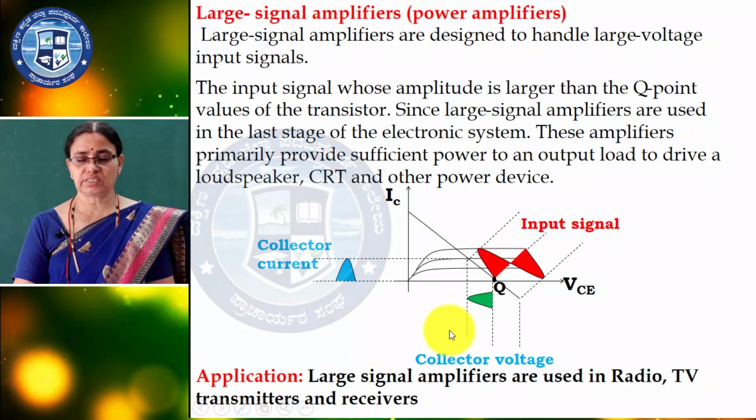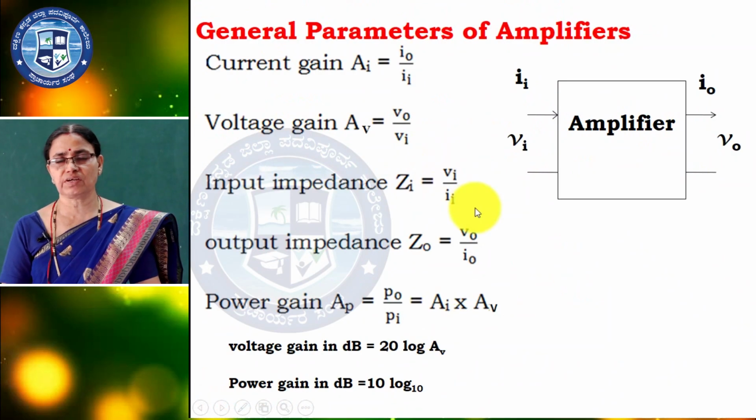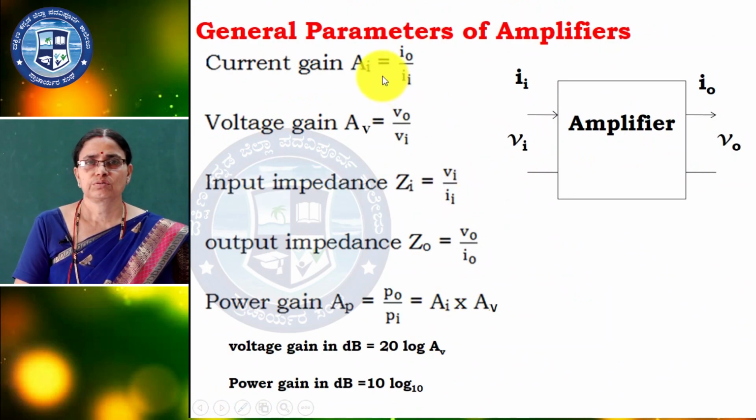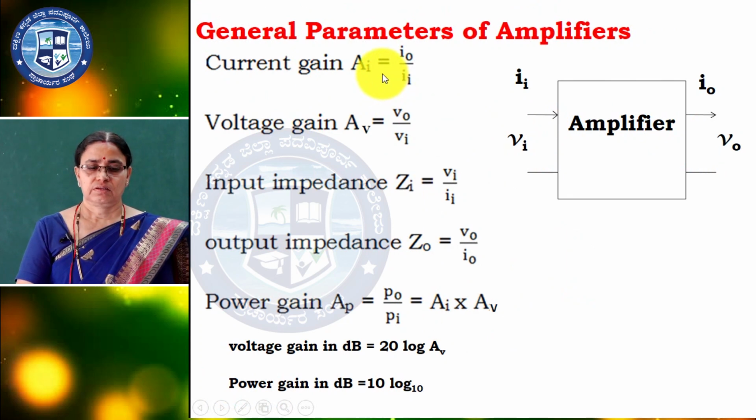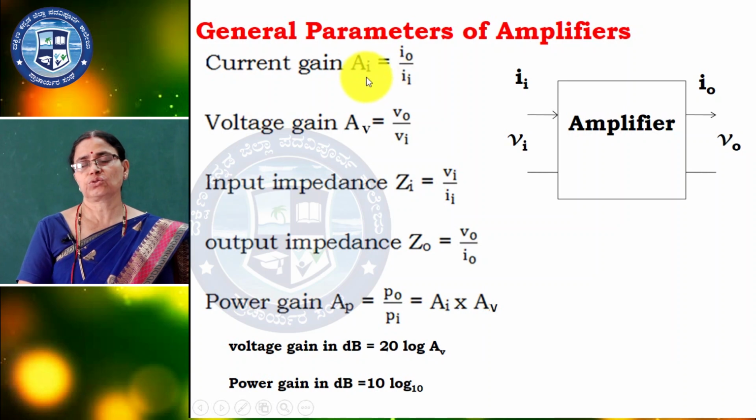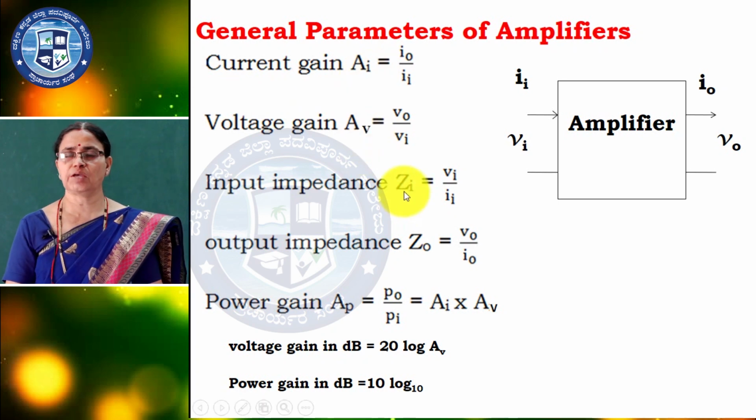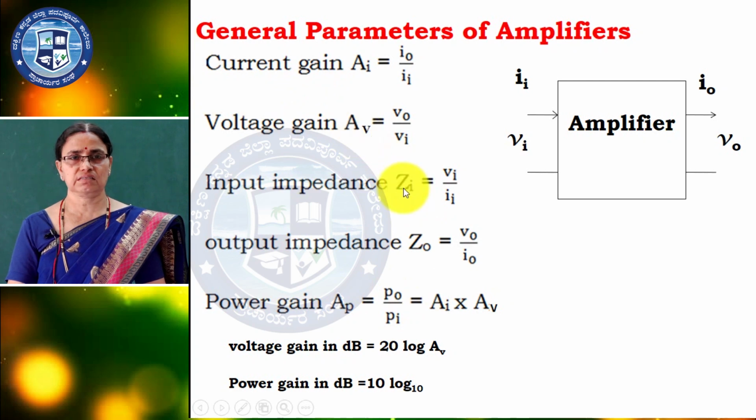And general parameters. Before analysis of this amplifier or the circuits, we should know the general parameters we are considering here. Current gain, so we are taking the notation AI, voltage gain AV, power gain AP, and input impedance ZI. Why are we calling it input impedance?